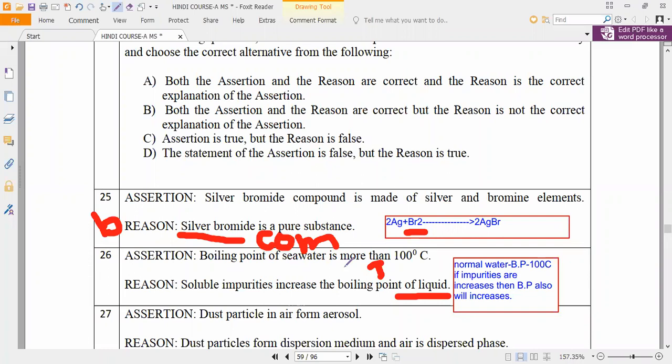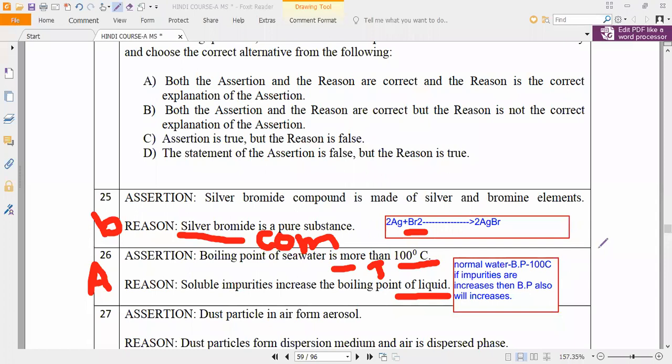So now what is the correct answer? Option A, very good. Why option A? Listen very carefully. Soluble impurities increase the boiling point of liquid, so that is the reason the boiling point of seawater is more than 100 degrees Celsius. Understand, everybody?